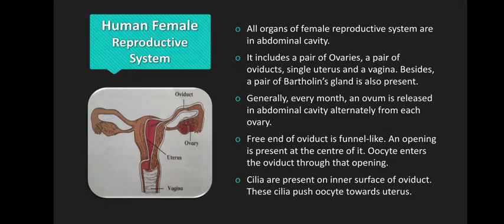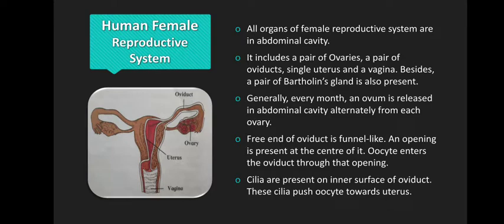Generally, every month an ovum, meaning the egg cell, the female gamete, is released in the abdominal cavity alternately from each ovary. Means if in the month of June the right ovary has released the egg, in the month of July the left ovary would be releasing the egg. So it will be alternate.